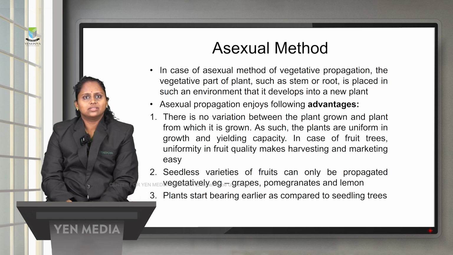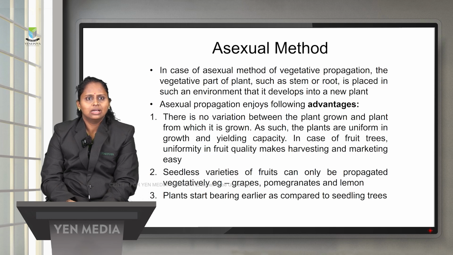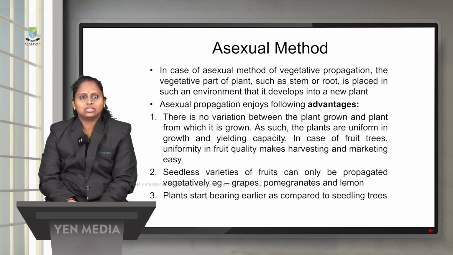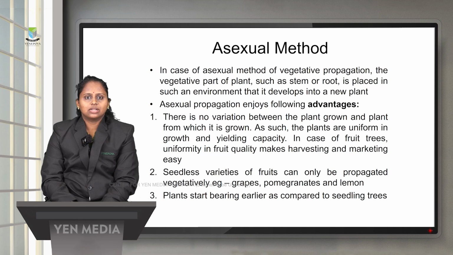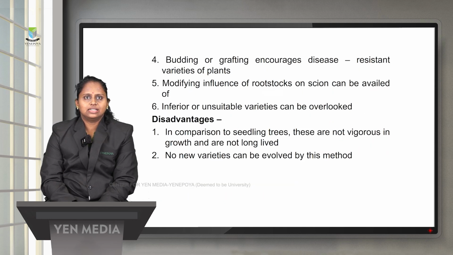There are some advantages of the asexual method. There is no variation between the plants grown. Whatever plants are grown by the asexual method, the plants are uniform in growth as well as yielding capacity. In the case of fruit trees, uniformity in fruit quality makes harvesting and marketing easy. Seedless varieties of fruits, such as seedless grapes, seedless lemon and pomegranates, can also be propagated by the vegetative method. And plants start bearing earlier when compared to seedling trees.